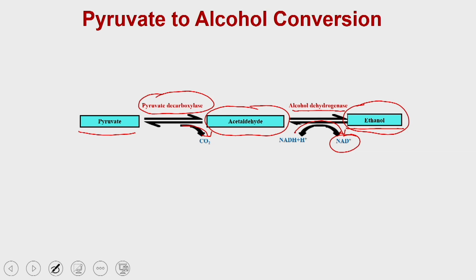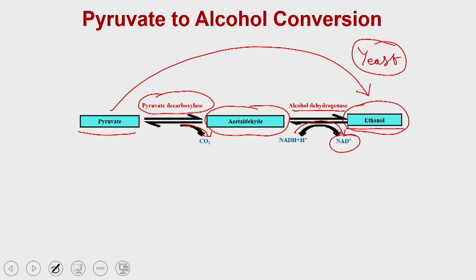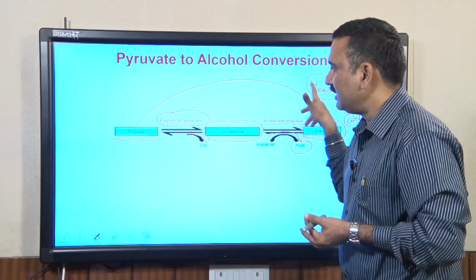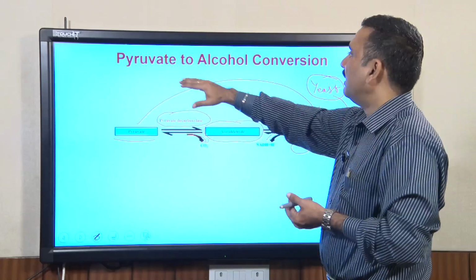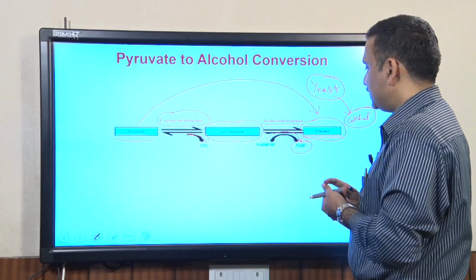So, in this process the pyruvate is getting converted into the ethanol, and these are the reactions which very often occur in the yeast, and that is how people are using the yeast to produce alcohol. So let us see what are the different intermediates, what is the mechanism of the pyruvate to alcohol conversion.